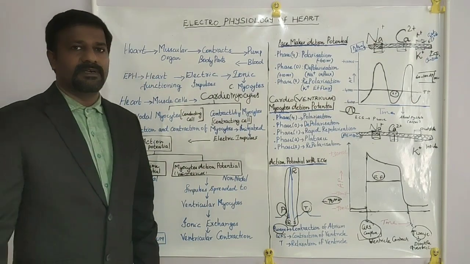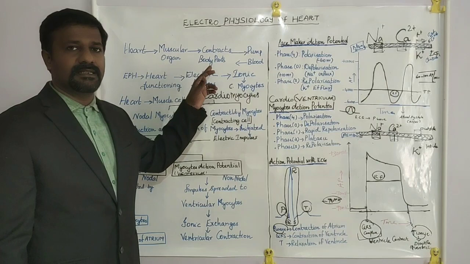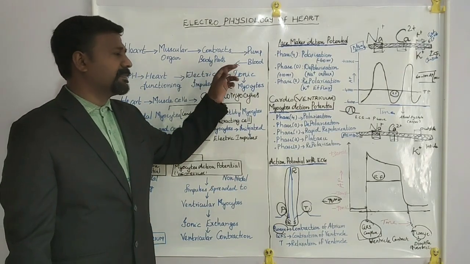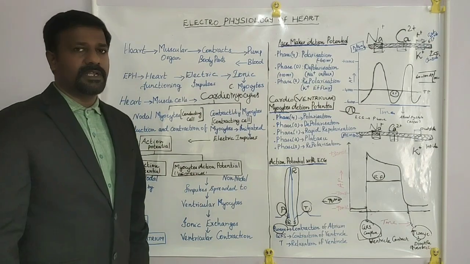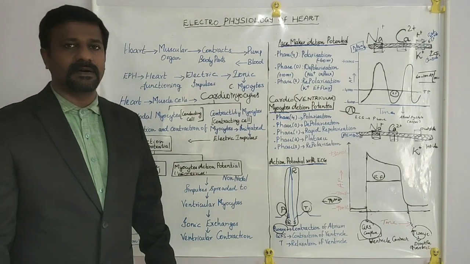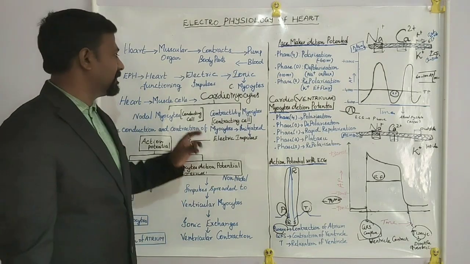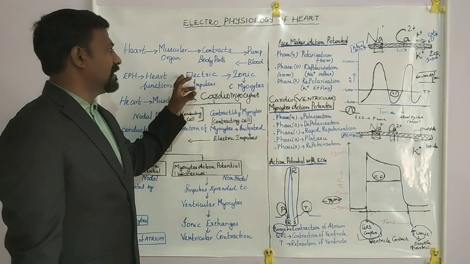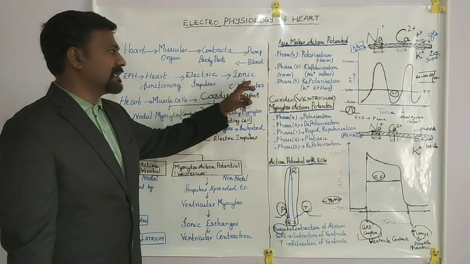First of all, we have discussed about heart. Heart is a muscular organ that contracts and pumps the blood to all parts of the body. Then, what do you mean by electrophysiology of heart? Electrophysiology of heart is defined as the functioning of the heart on the basis of electric impulses and ionic exchanges across the cardiac myocytes.